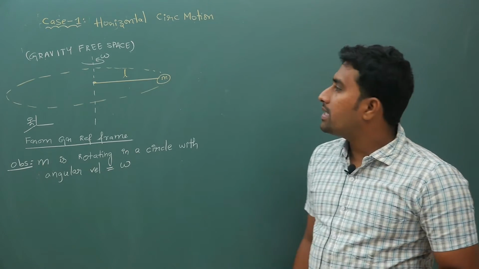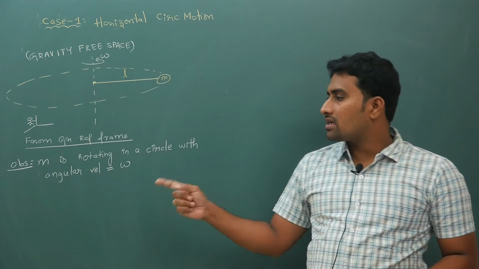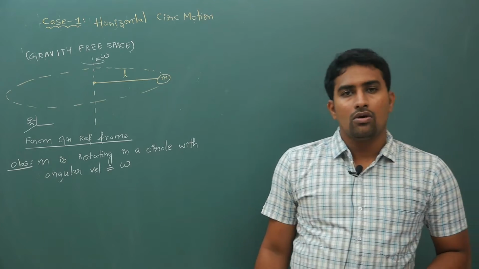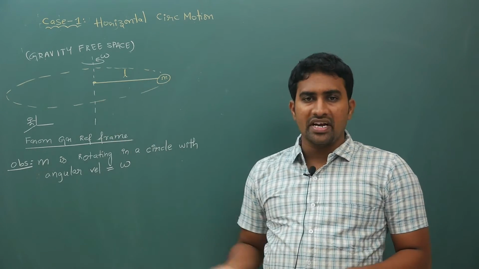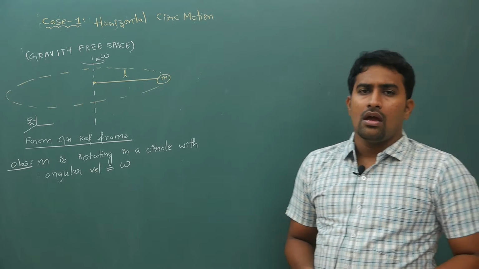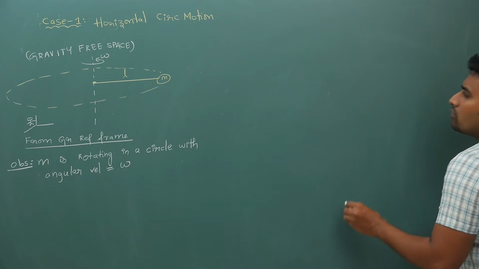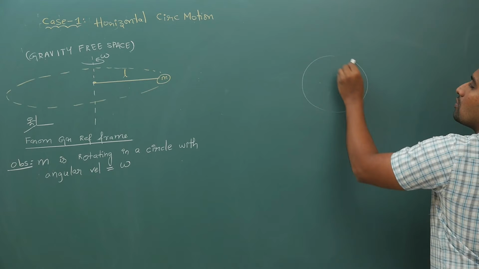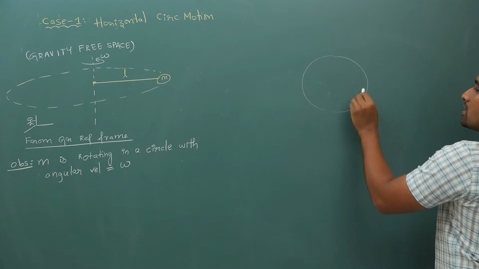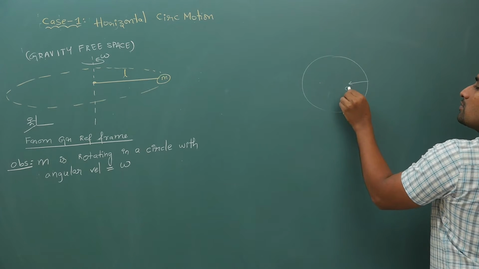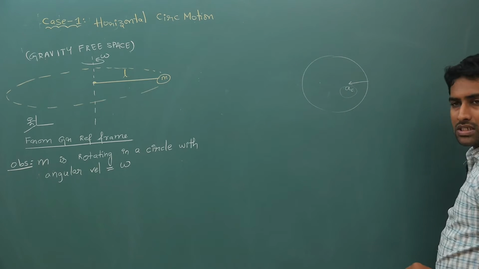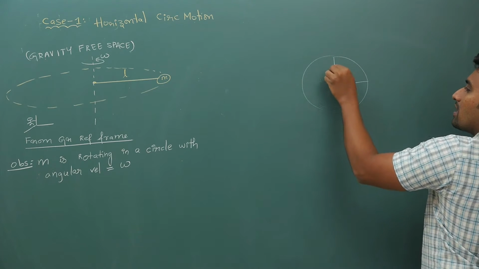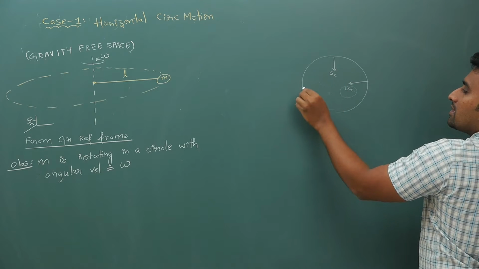Okay, your mass m is rotating in a horizontal circle with angular velocity omega, right? Now if this mass is rotating in a circle, I have told you, a body will execute uniform circular motion if and only if its acceleration is directed towards the center.